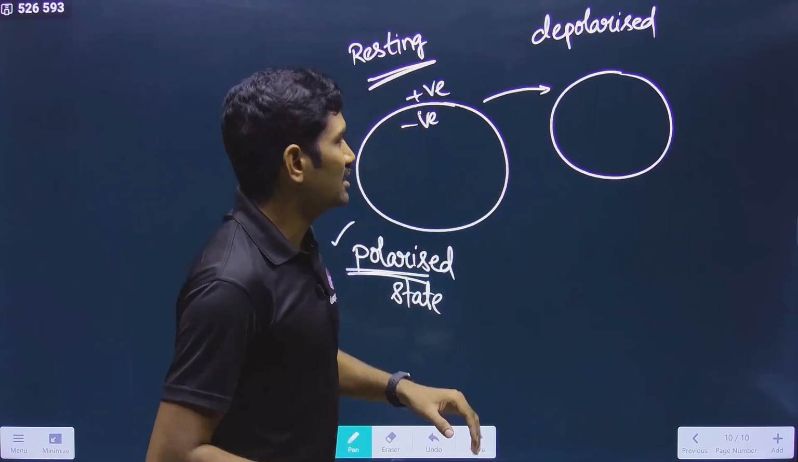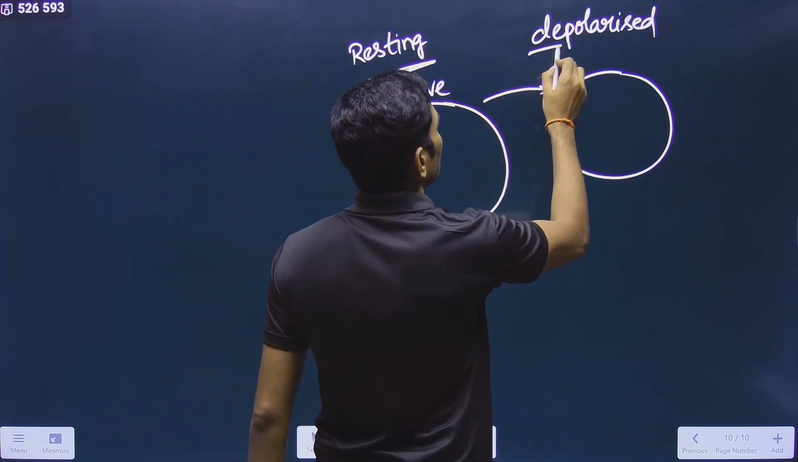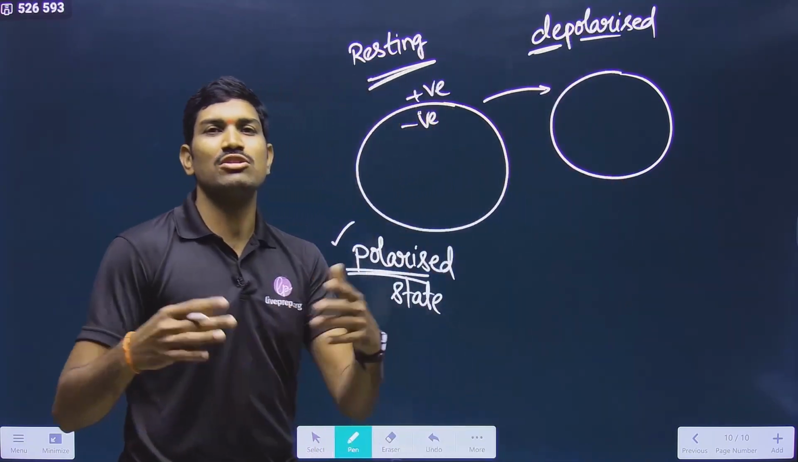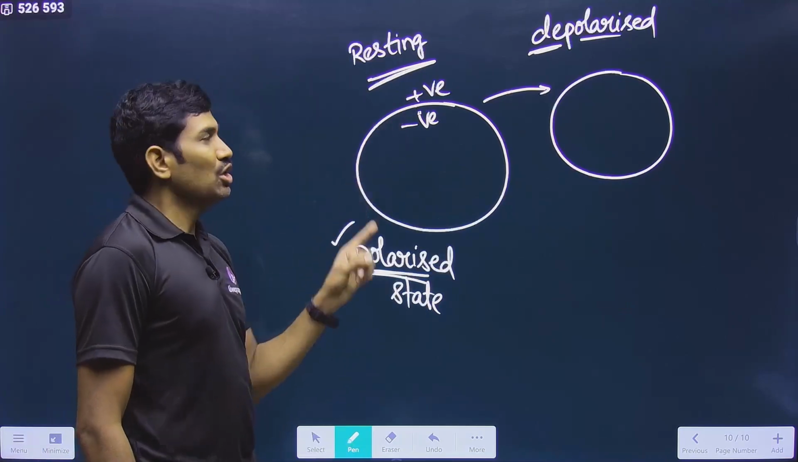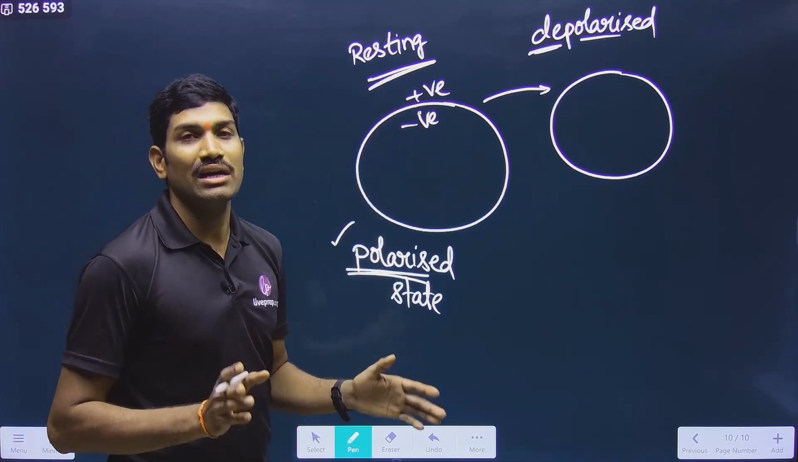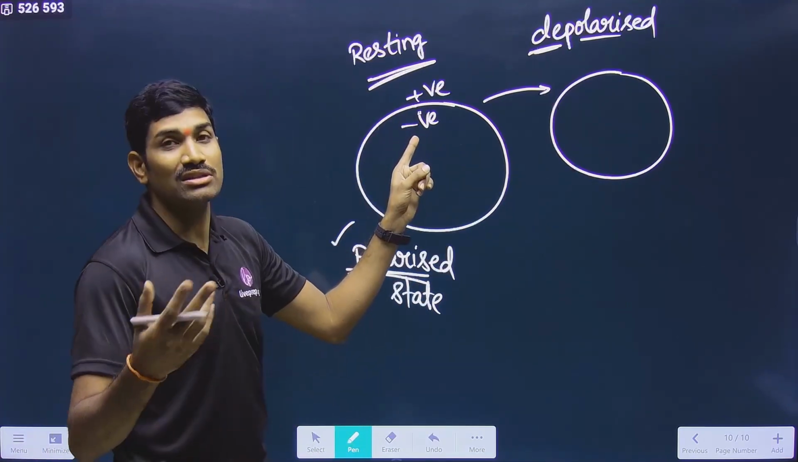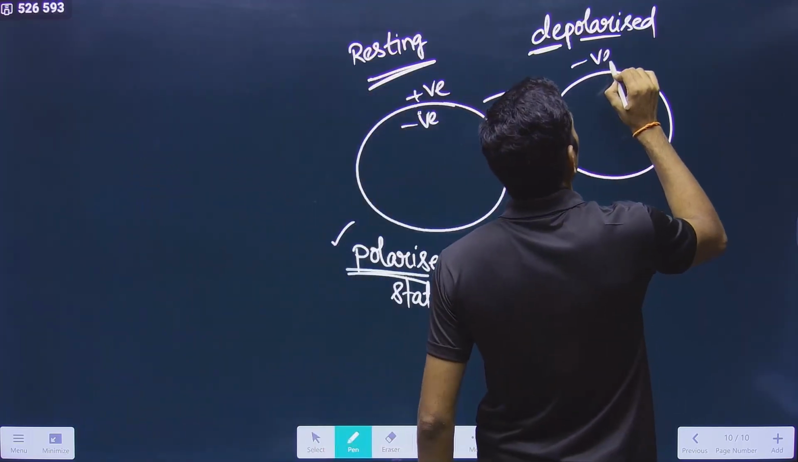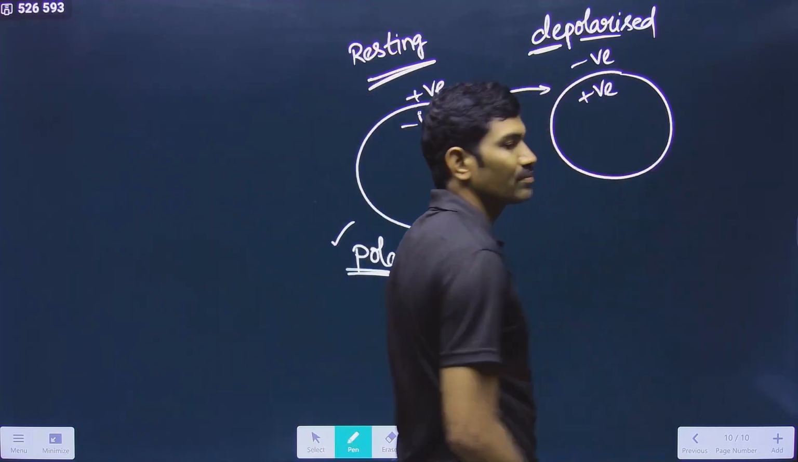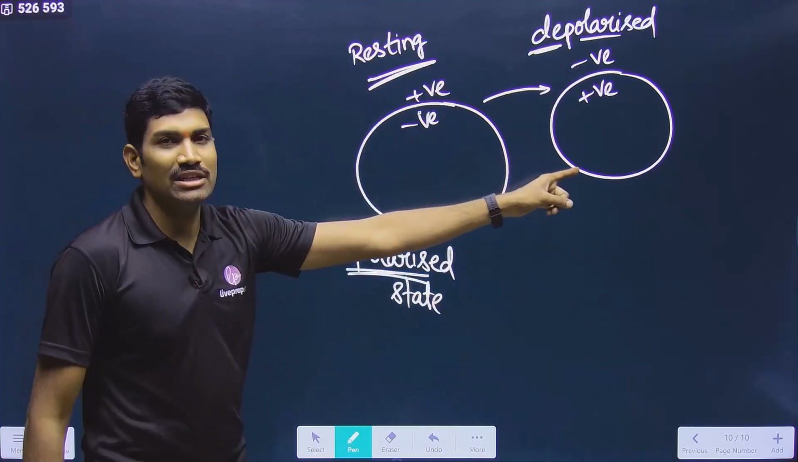In the depolarized, D means what? Removal of polarity. Polarity is lost. First you need to know what is polarity. Outer positive, inner negative is the polarity. And that polarity is lost. That polarity is lost means what actually happens? Reverse. It will become outer negative, inner positive. Please understand, this is what happens in the depolarized state.